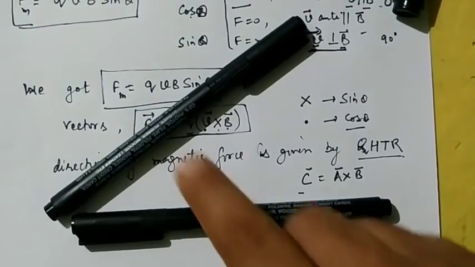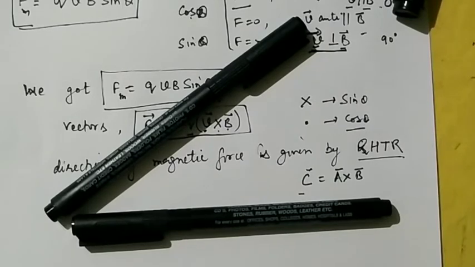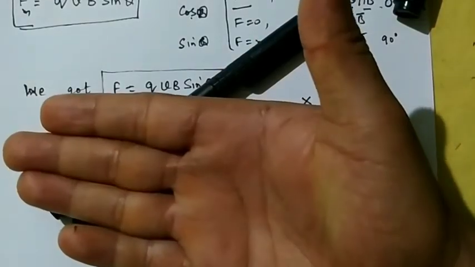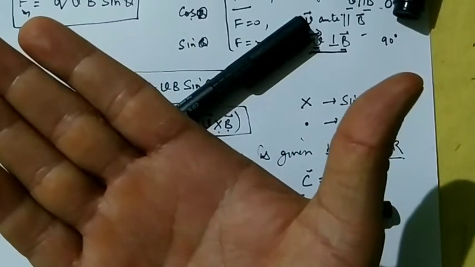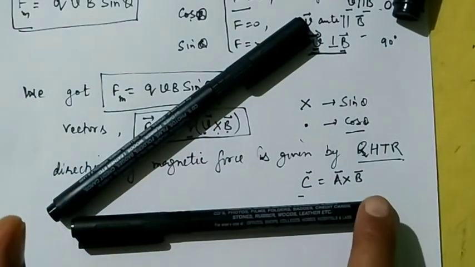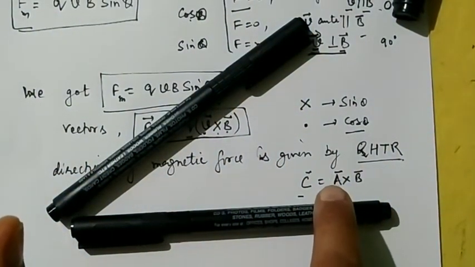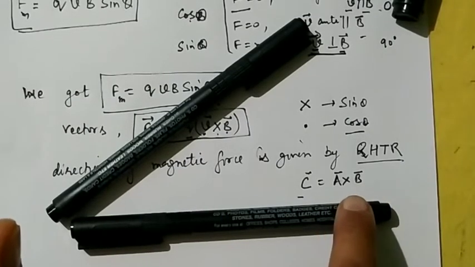Suppose this is your A and this is your B, and you want to find out the direction of C, that is equal to A cross B. Then the direction of C is given by the right hand thumb rule. Fingers and thumb mutually perpendicular to each other, like this one. Now rotate the fingers from A to B. First is A and second is B. So you will rotate the fingers from A to B.